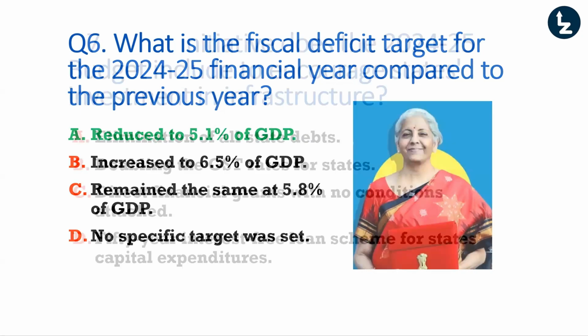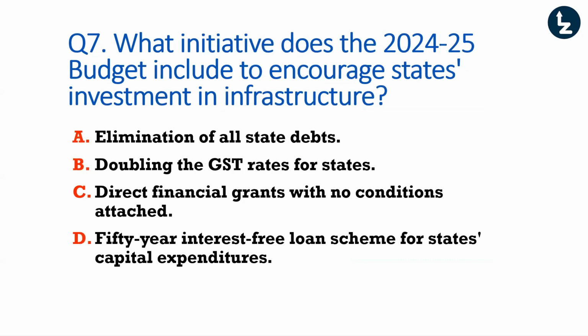Let's see. Anyway, moving on to question number 7. What initiative does the 2024-25 budget include to encourage states' investment in infrastructure? So what was the initiative, in the budget to encourage the states' investments? And your options are elimination of all state debts, doubling the GST rates for states, direct financial grants with no conditions attached, or 50 years interest-free loan scheme for states' capital expenditure. What do you think it is?